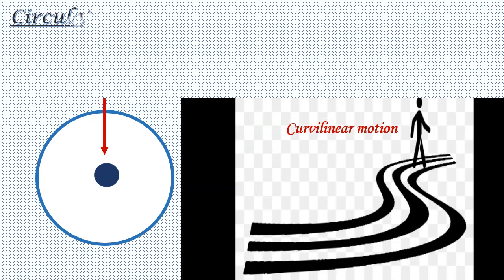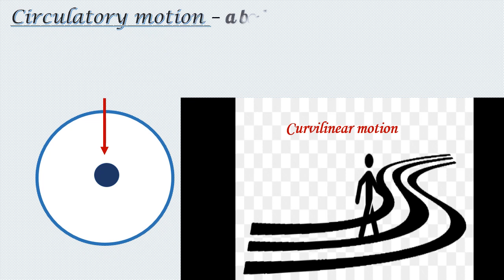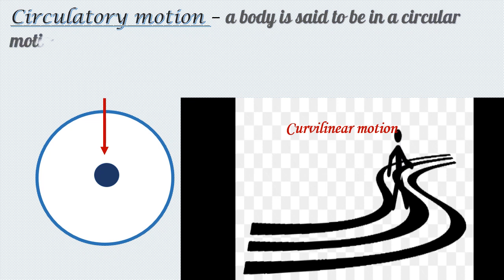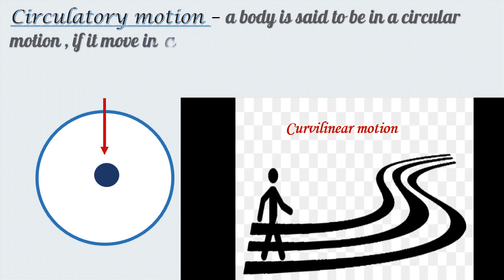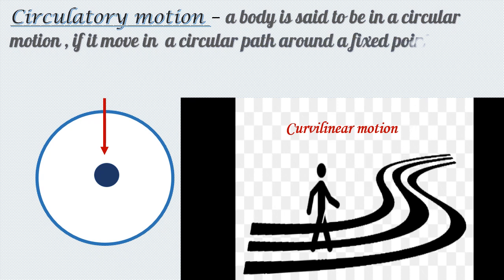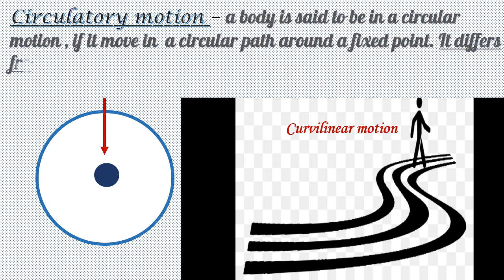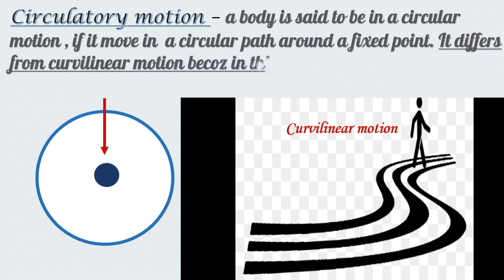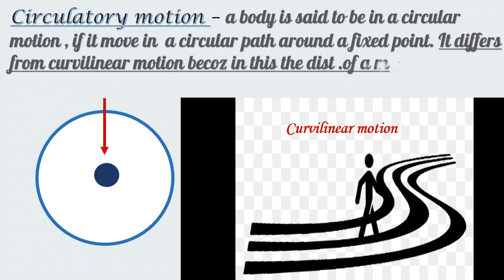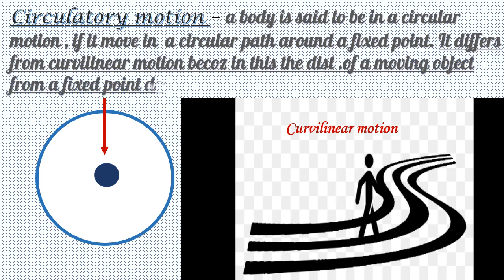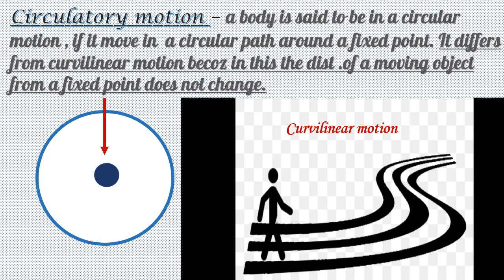Next is circular or circulatory motion. A body is said to be in circular motion if it moves in a circular path around a fixed point. Now it's very obvious to ask, then what is the difference between circular motion and curvilinear motion? The only difference is that in curvilinear motion, the body moves along a curve with no other restriction.